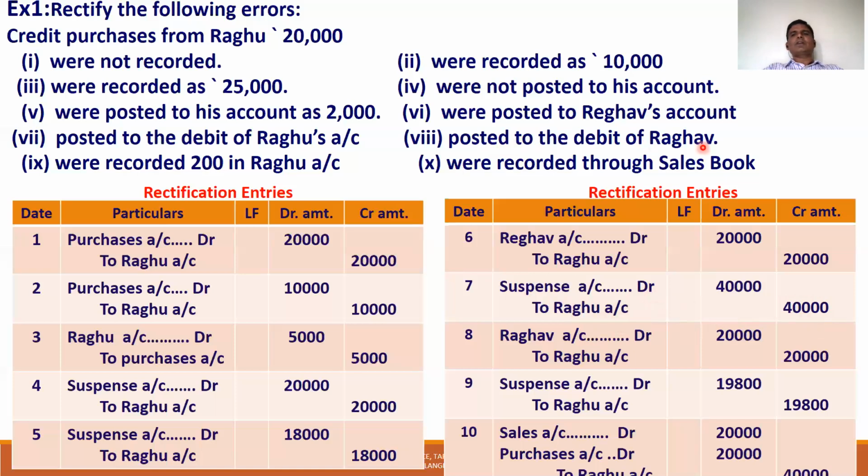Posted to Raghav account. Instead of Raghu, they posted debit of Raghav account.